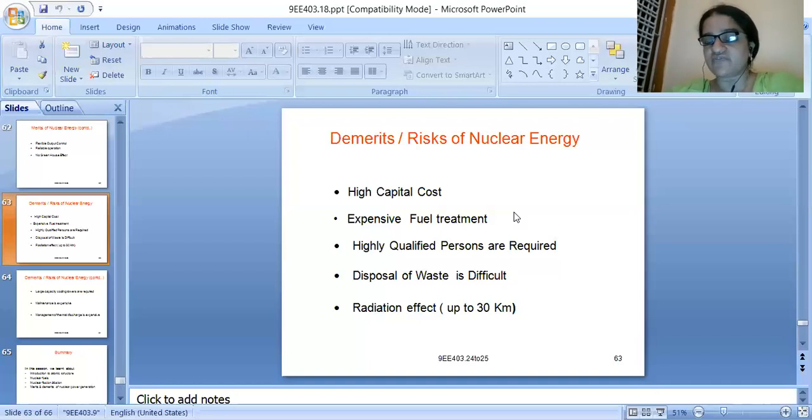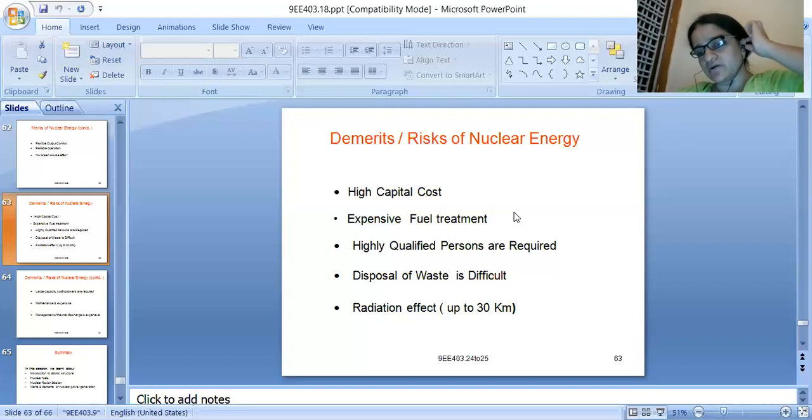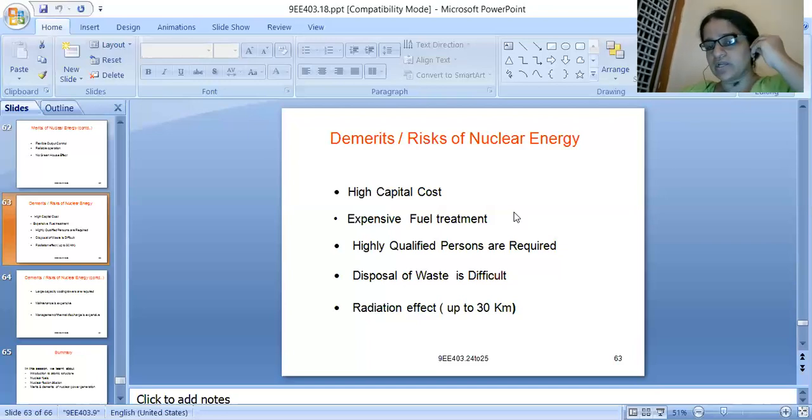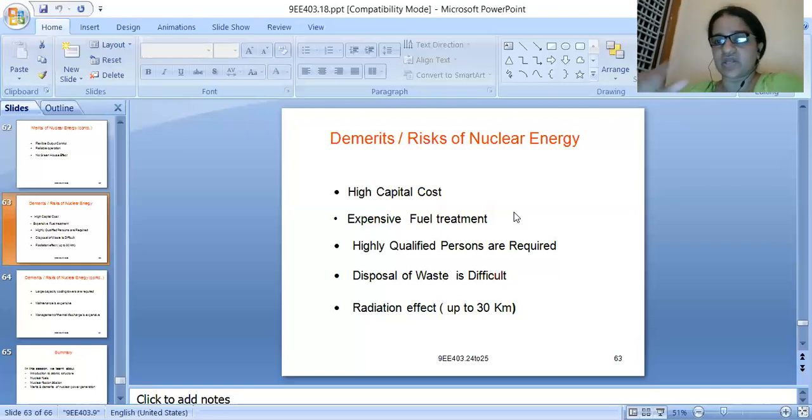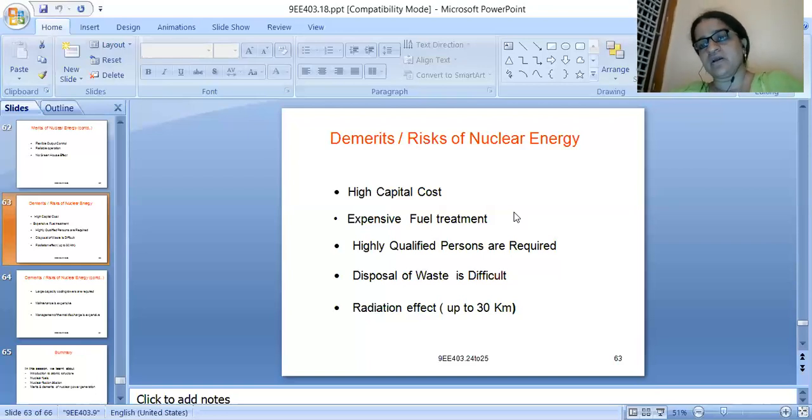Next is radiation effect, from radiotherapy and the treatments they use in medical technology. There also I think we will hear that the radiation effect will be there, usually near the x-ray room, where it will be written: heavy radiation here, radiation is being used. It is not suggestible for pregnant women to stand here or to move in this area. Like that, the nuclear power plant.